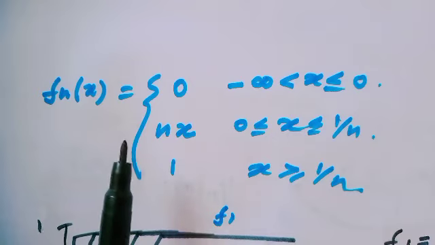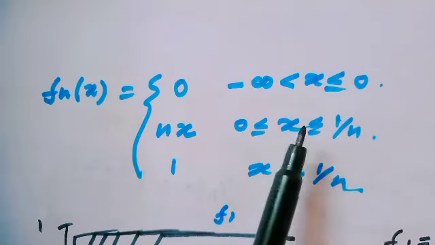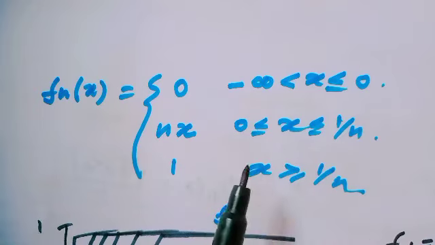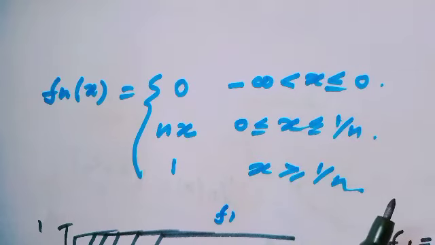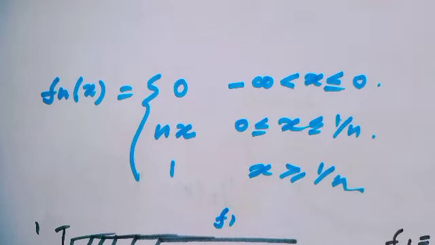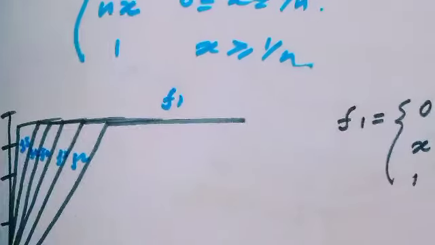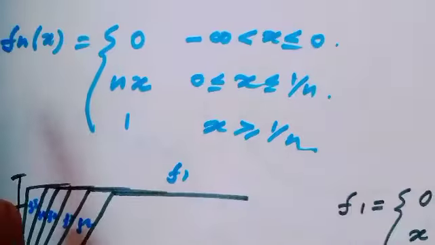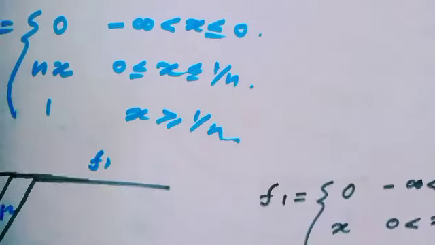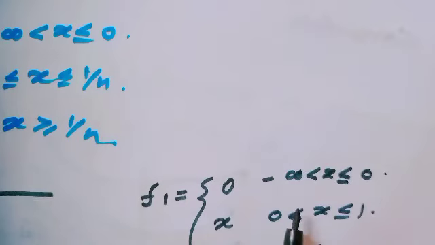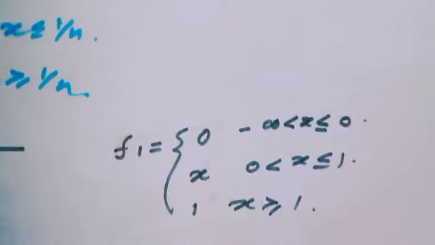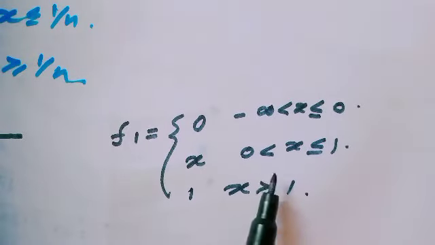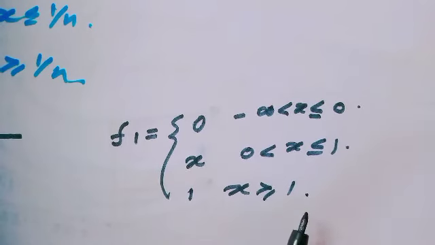Here f_n(x) equals 0 in the interval minus infinity to 0, and nx in the interval 0 to 1 over n, and 1 when x is greater than or equal to 1 over n. And the picture of the function looks like this. At first when n equals 1, then f_1(x) would be 0 when x lies in minus infinity to 0, and x when x lies between 0 to 1, and when x is greater than or equal to 1, then the value of f_1 would be 1.